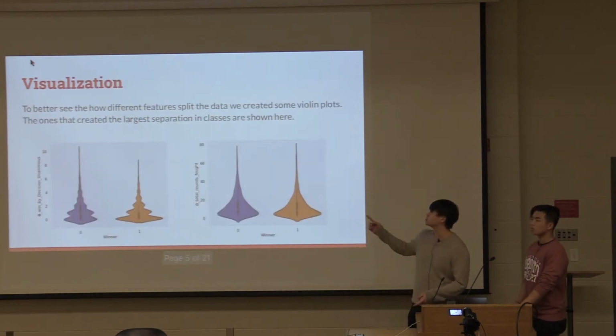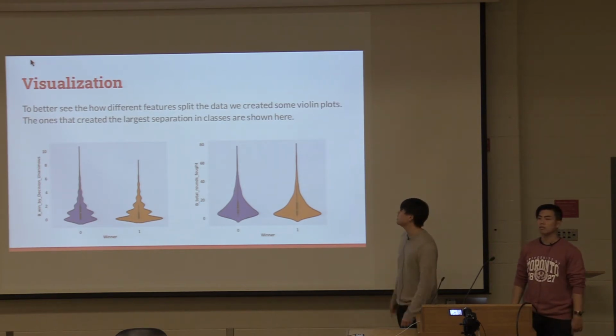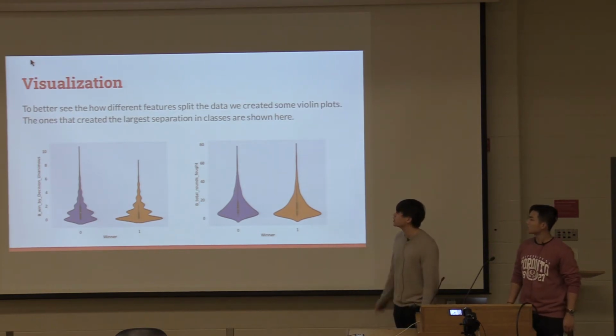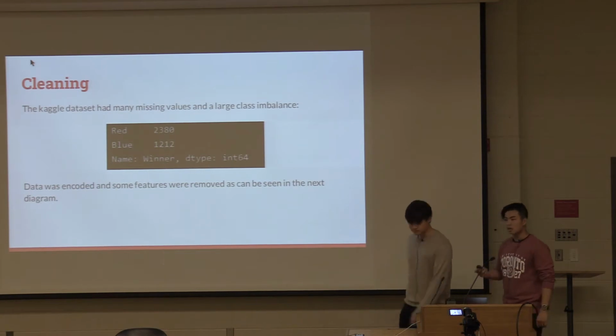After this, we chose to do some visualization to see how each of the features affects the label. And we can see that fighters with more unanimous wins and more experience tend to have a higher chance of winning. The Kaggle dataset had to be cleaned, of course.